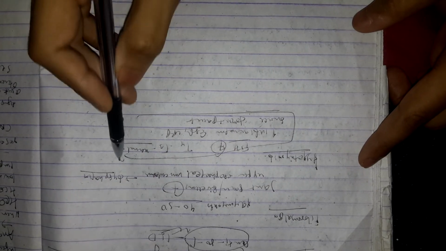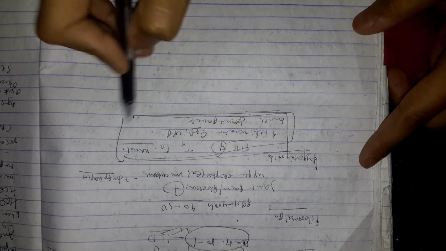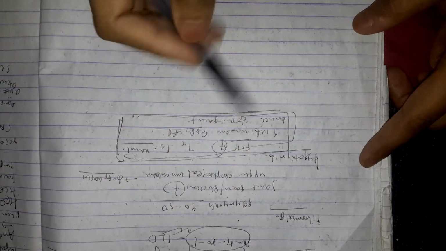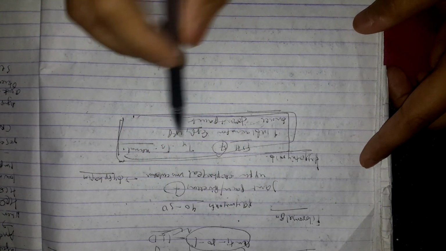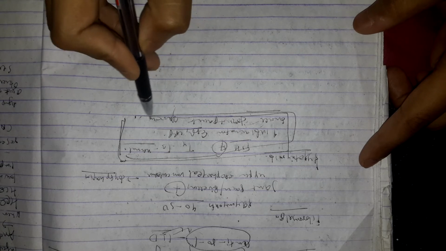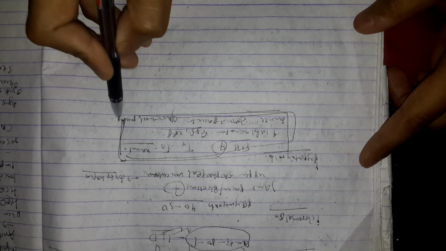So based on this vignette, what do you consider? So far we have discussed the causes of muscle weakness, and he also has proximal muscle weakness. So what do you think is the cause of this muscle weakness?